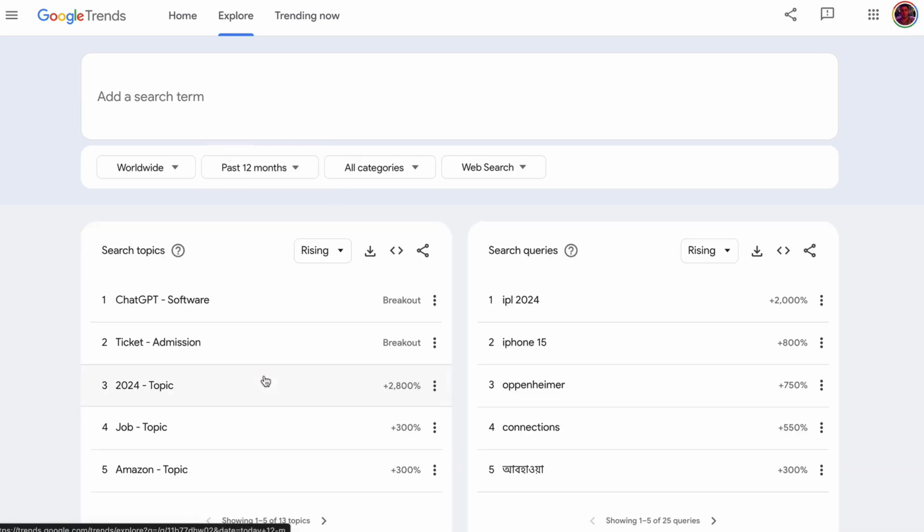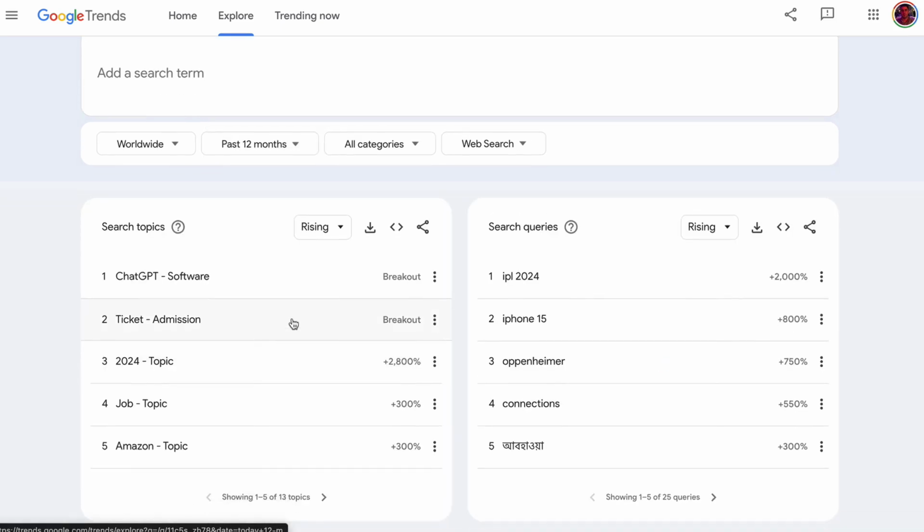So what is popular in the last 12 months? Now this is the column here, search topics. What this means is this is people that are searching for these specific search terms, and these are the most popular ones in the last 12 months in the entire world. Now I'm going to go ahead with ChatGPT in this. I know that sounds a bit weird. We're going to do content on ChatGPT using ChatGPT, but this is the most popular search term in the last 12 months. So that's what we're going to be jumping on in this tutorial.